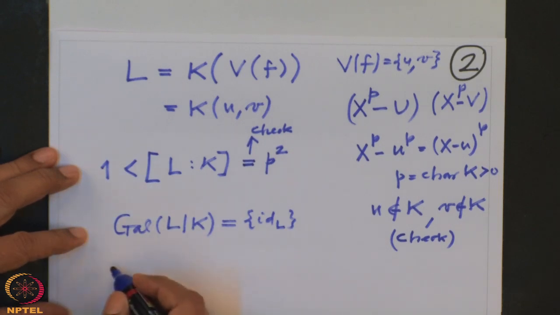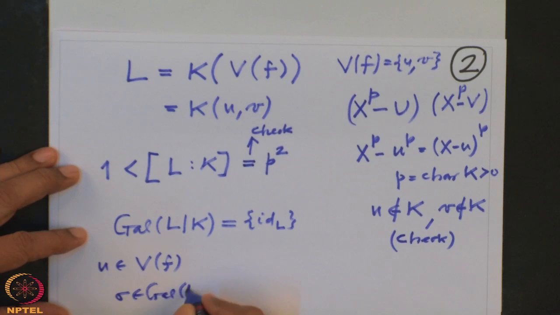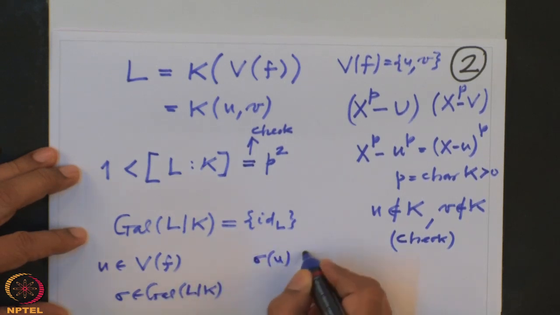So I want to apply that to this f. u is a zero of f, and if sigma is any automorphism, then sigma(u) is also a zero of f.